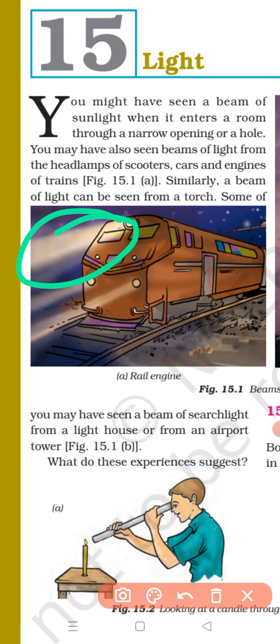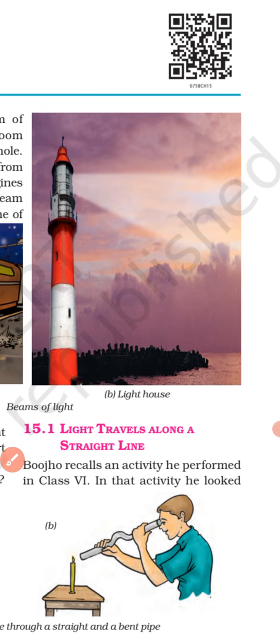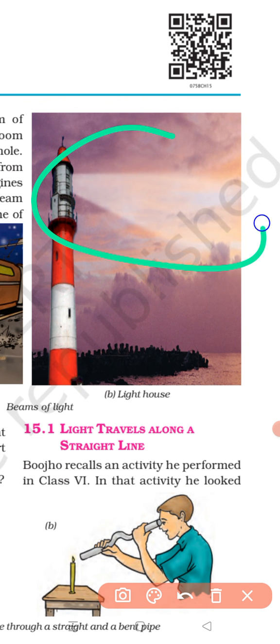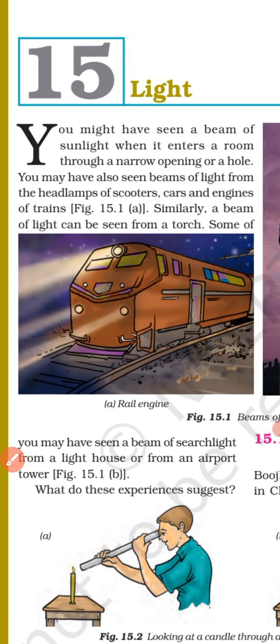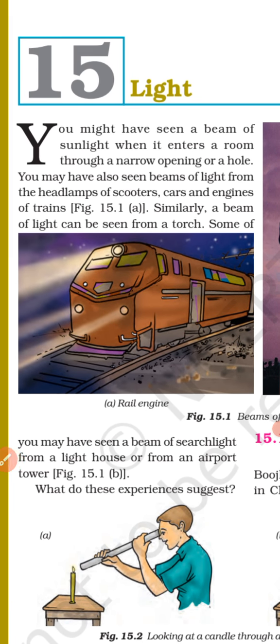As you can see over here, this is the beam of light. Over here, this is also a beam of light, a projection of light. Light is getting projected in a column. You may also have seen beams of light from the headlamps of scooters, cars, and engines of trains. You may also have seen the flashlight of your phone, from where a beam of light is also getting projected.